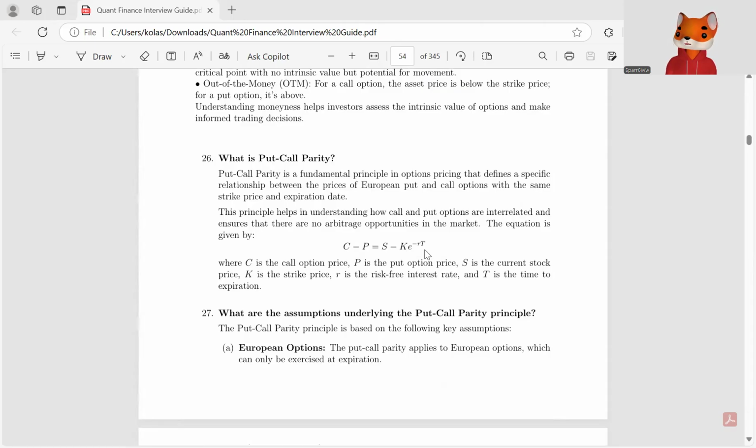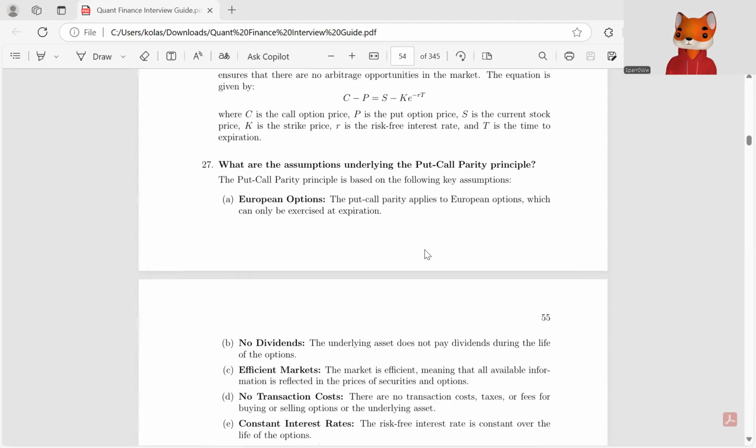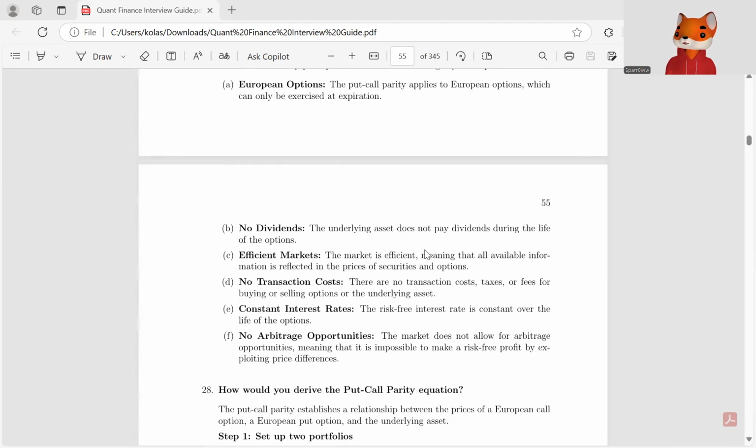What are the assumptions under the put call parity principle? The put call parity principle is based on the following key assumptions. It applies to European options, which can only be exercised at expiration. The underlying asset does not pay dividends during the life of the options. The market is efficient, meaning that all available information is reflected in the price of securities and options. There are no transaction costs, taxes, or fees for buying or selling options or the underlying asset. The risk-free interest rate is constant over the life of the options. The market does not allow for arbitrage opportunities, meaning that it is impossible to make a risk-free profit by exploiting price differences.